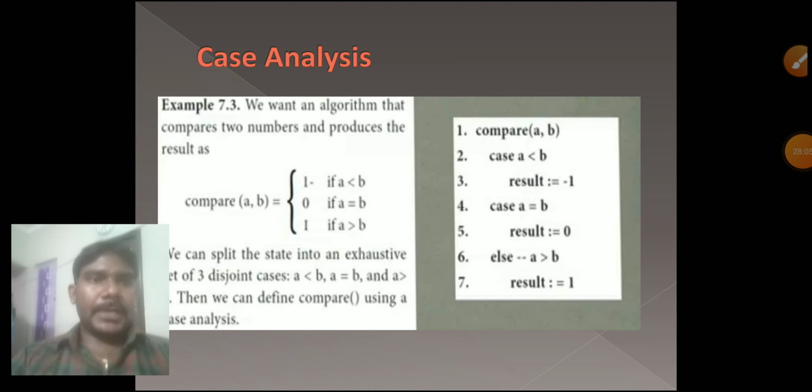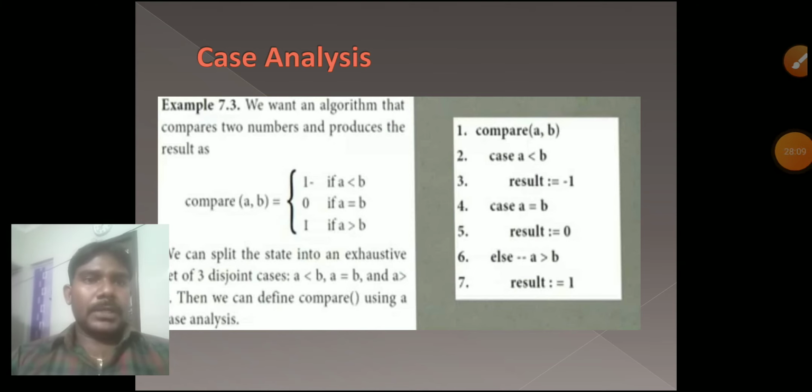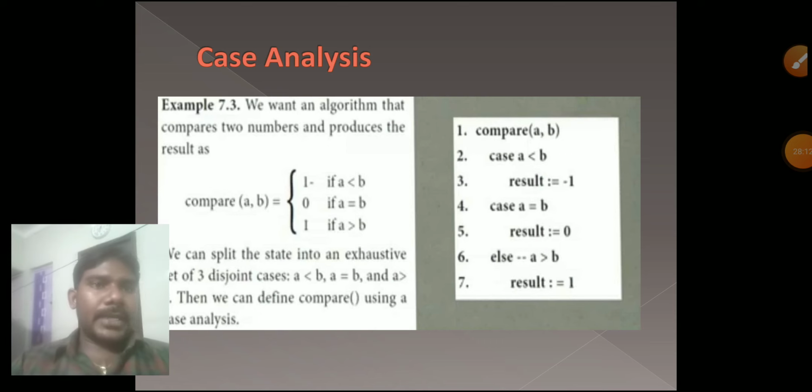So first step, compare A comma B. Two variables are there, we have to compare, not just one variable. That's why we took two variables A comma B. Second step, case A less than B. We have to apply A less than B, so the condition will be true or false.